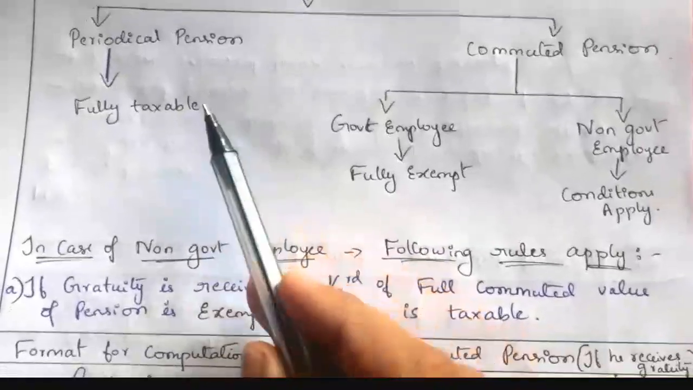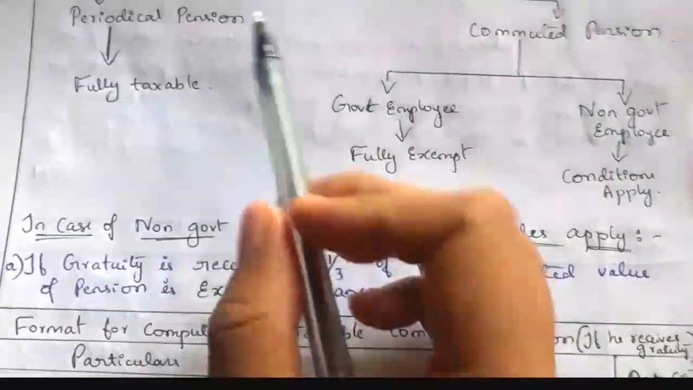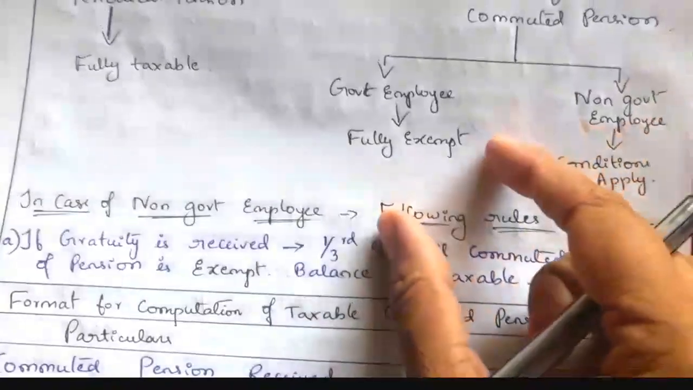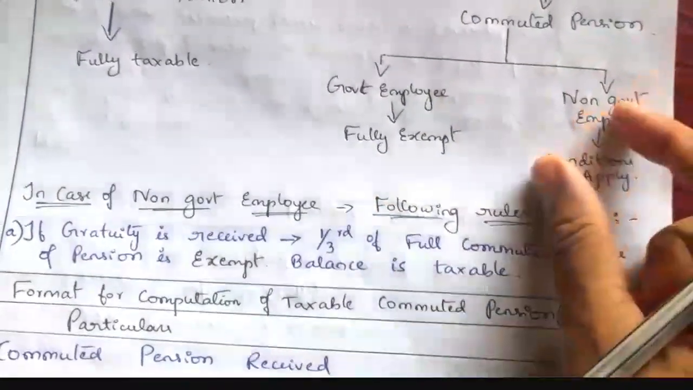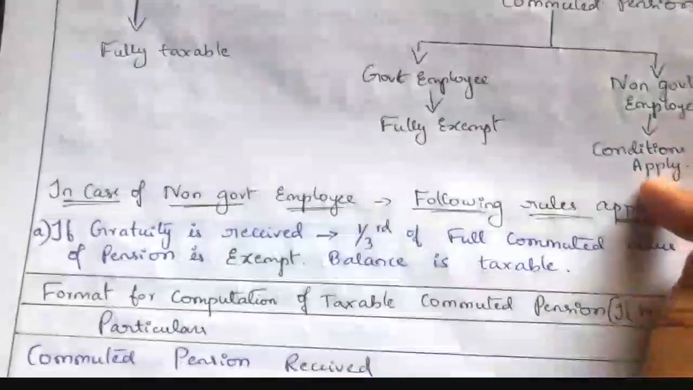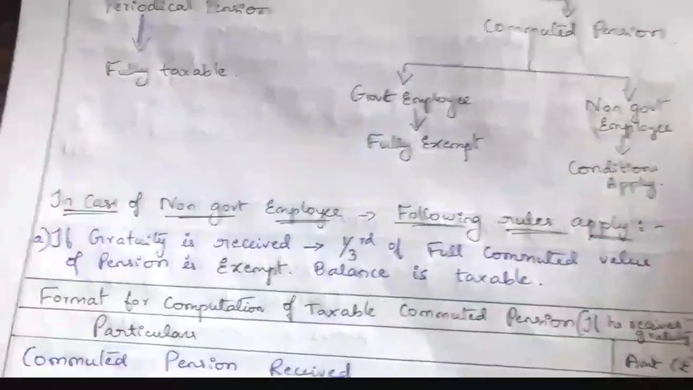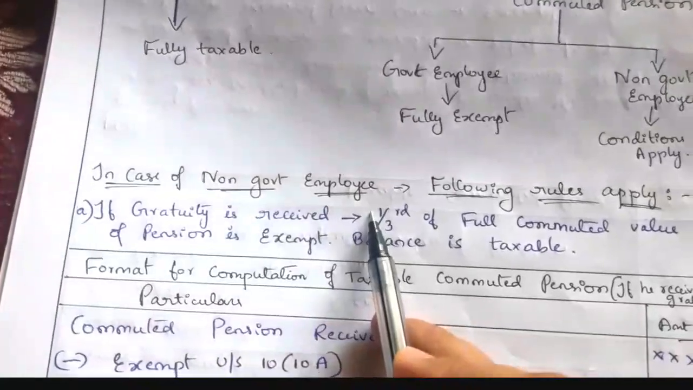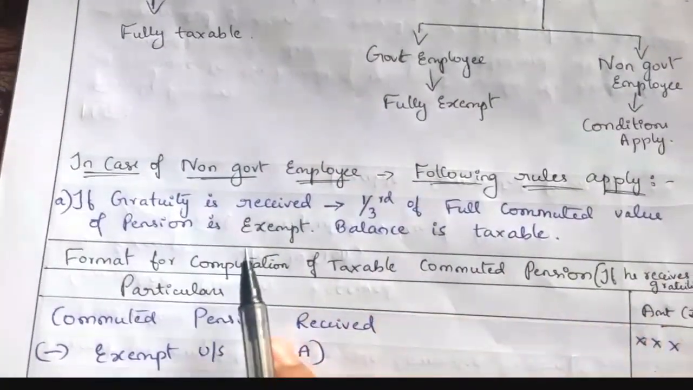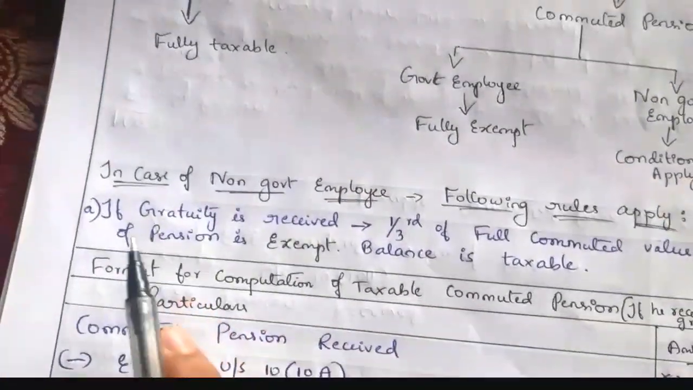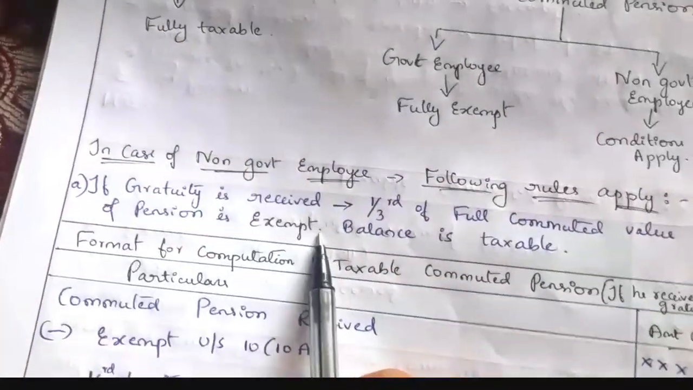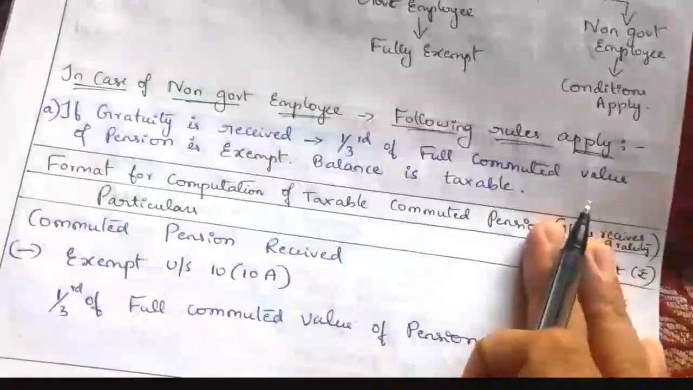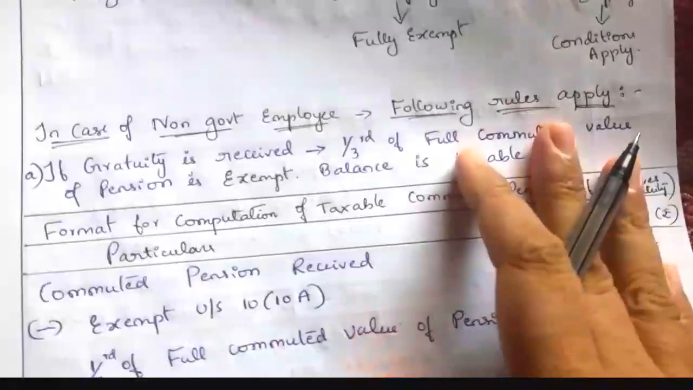Periodical pension is fully taxable in the hands of employees. If it is commuted pension, then in case of a government employee it is fully exempt. In case of non-government employees, conditions apply. Now we will see what conditions apply for the non-government employee. In case of non-government employees, the following two rules will apply. If gratuity is received, if an employee receives the gratuity, then the conditions will be as follows.